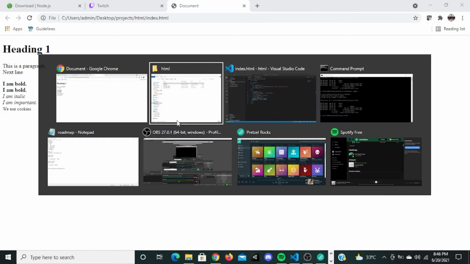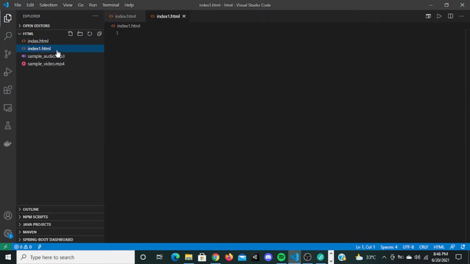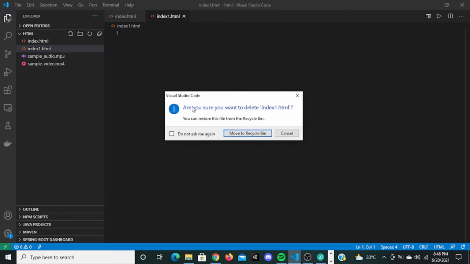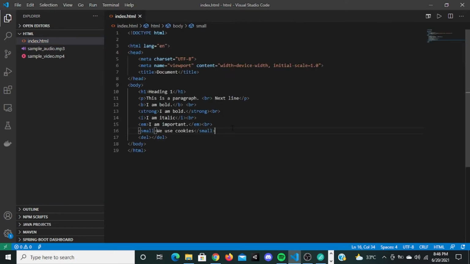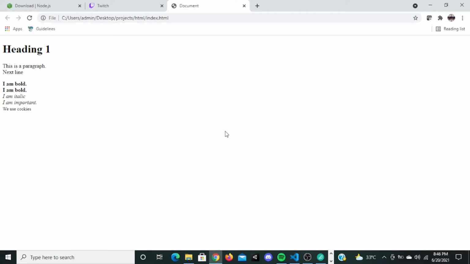Yeah, okay. So yeah, I'm gonna delete this file. So this delete tag actually tells the browser that something is deleted. Okay, it tells the browser that this text is deleted. So this one actually puts a strike on this text. You will see what it does. So I am deleted. So put a break tag right here. Save this. Just refresh it. So see, it just puts a strike on the text. Okay, this is what delete does.